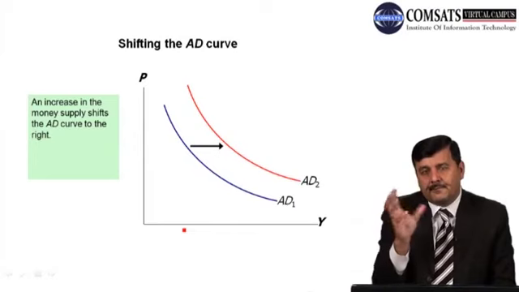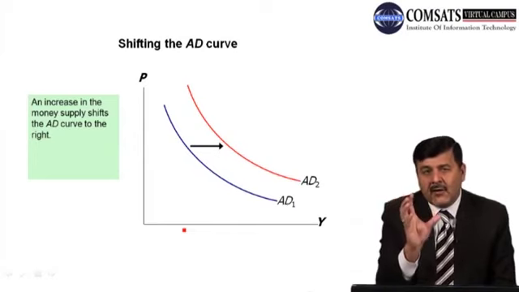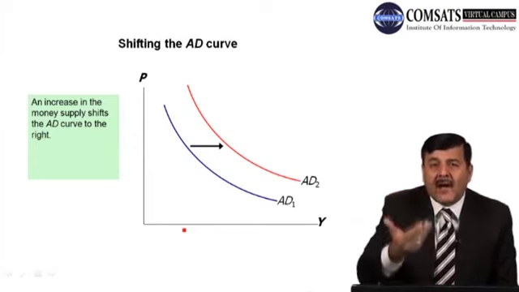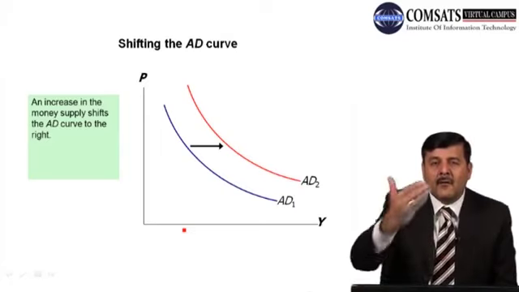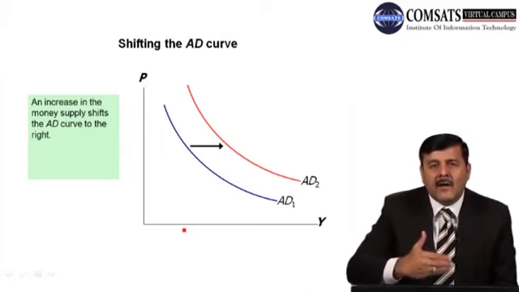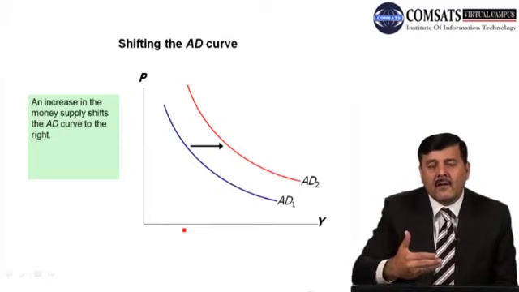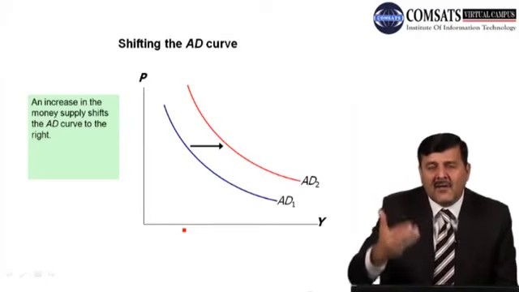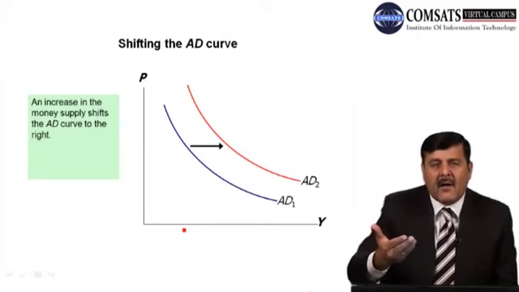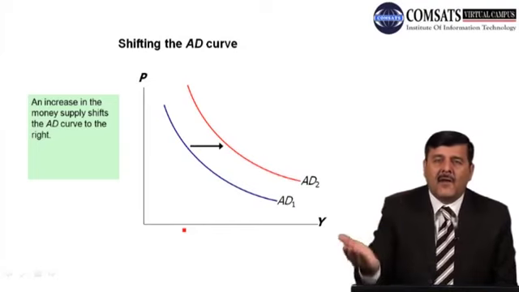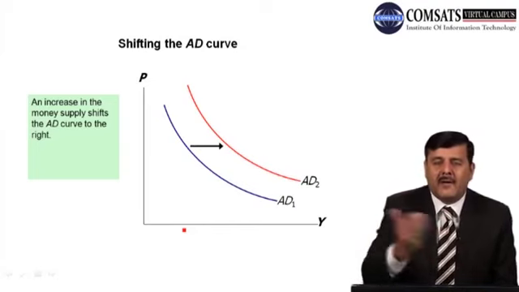So whenever there is a change in demand for goods and services due to change in price, there is a movement along the aggregate demand curve. But whenever there is a change in demand due to change in money supply or some other parameter in the economy, then there will be a shift in the aggregate demand curve upward and downward.